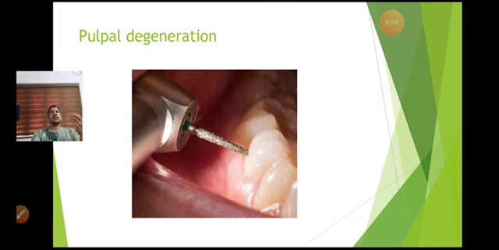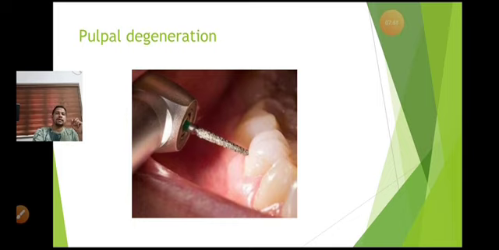So due to the laziness of the doctor, if he performs a procedure without a sufficient spray of water, the treatment can be done, but it can cause pulpal degeneration at a later stage. It can happen with severe, spontaneous pain, which is different from the earlier secondary caries condition. This kind of pain is spontaneous. There wouldn't be any reason for the particular pain. It may be aggravated while lying down.